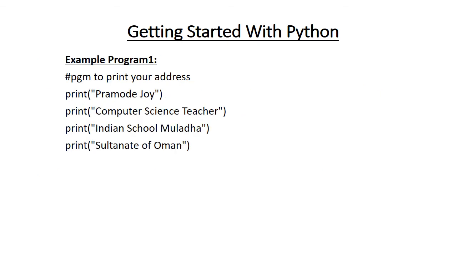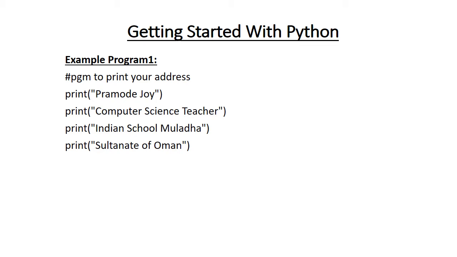Example programs. Example program number 1. Before that, please make sure that you installed Python on your home PC or laptop, whatever it may be, minimum 3.6.5 version or 3.7.2 or Spyder or anything like that. So example program 1, and this program is used to print your address. For the time being, I printed my address. You can see that hash, program to print your address.